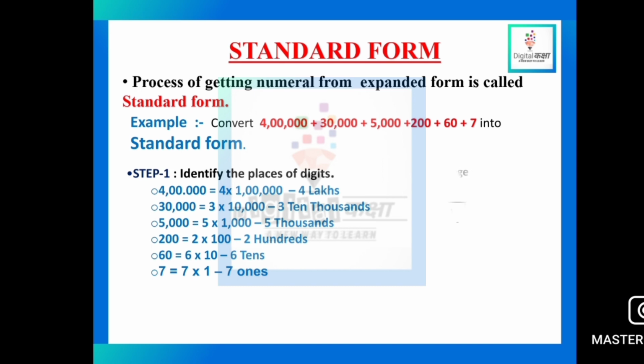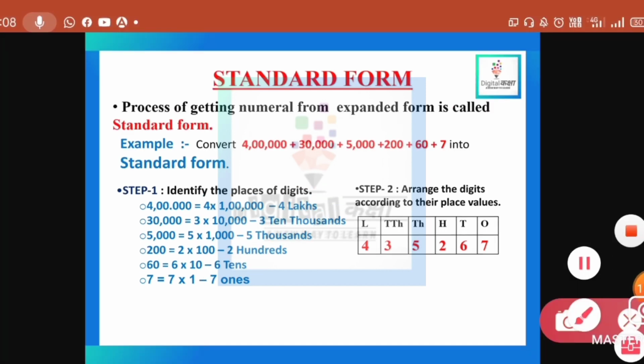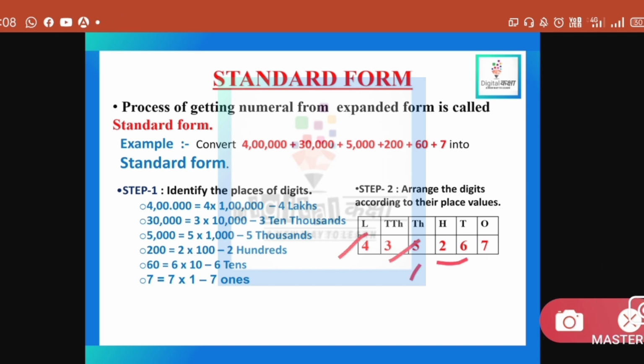So first you have to identify the place values, which place the number is given at, and arrange the digits according to the place values. According to the place values, I arranged the digits in the table, as you can see here: 1, 10, 100, 1000, 10,000, lakh. So the number is 4,35,267. This is how we write the number.